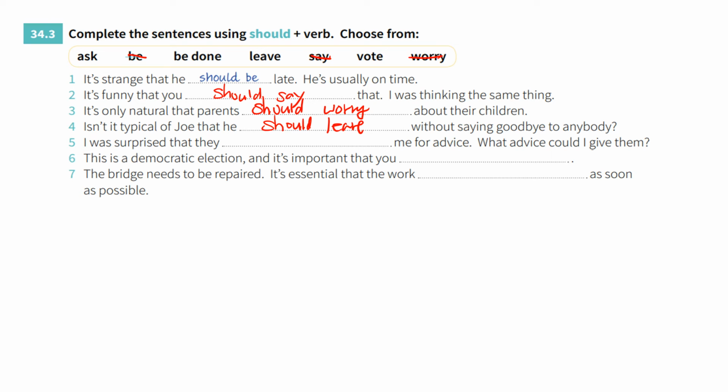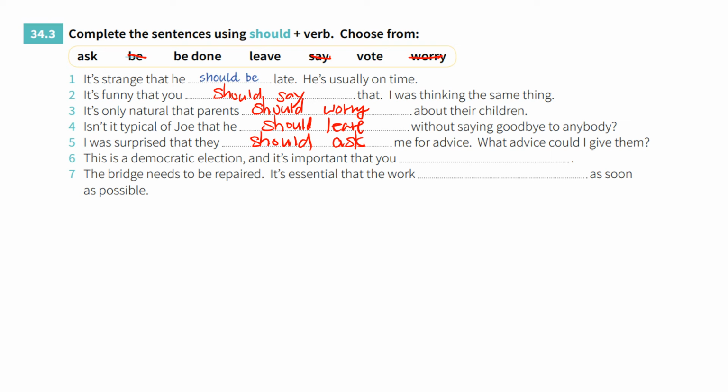I was surprised that they should ask me for advice. What advice could I give them? So I need to give them because they asked me. They should ask me for advice.